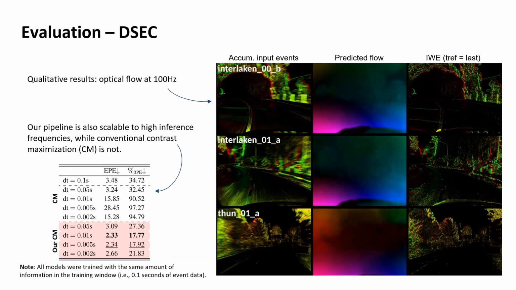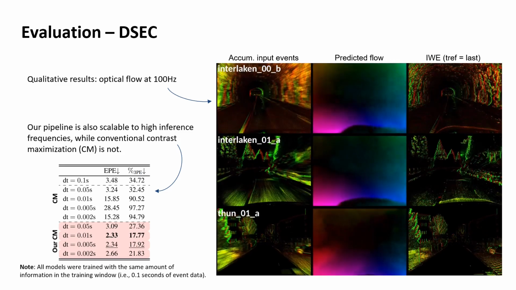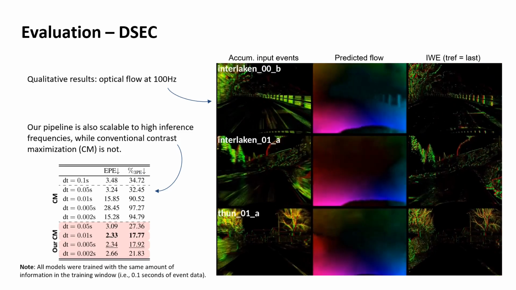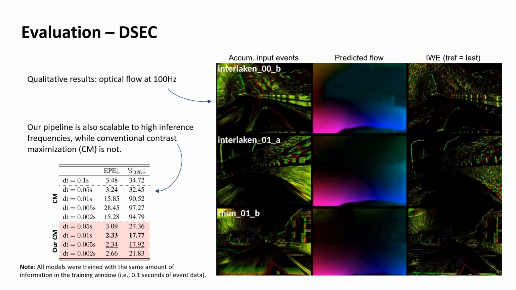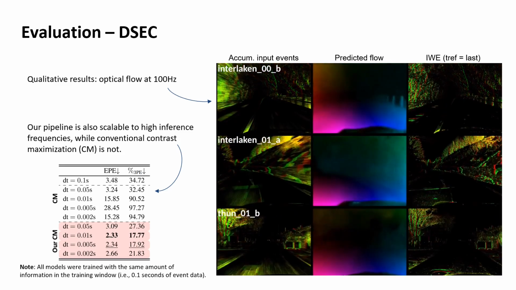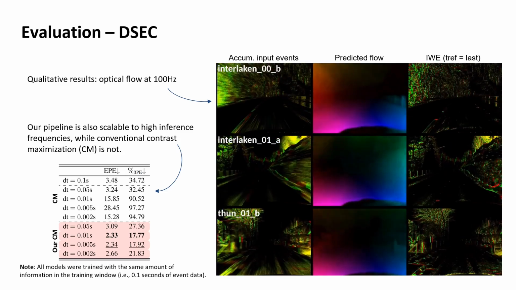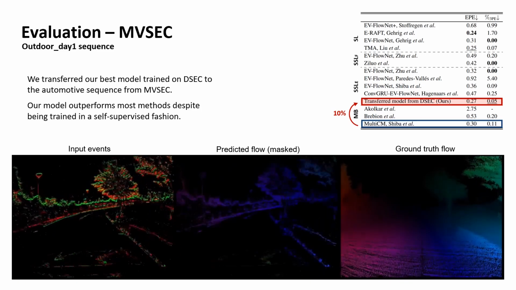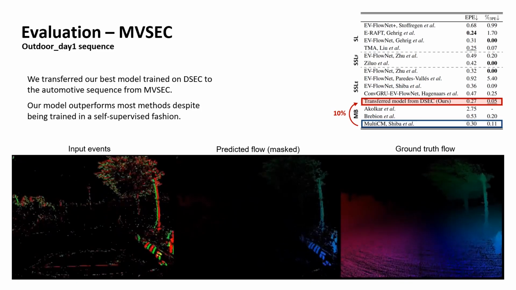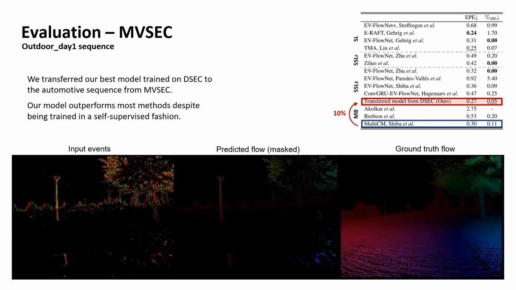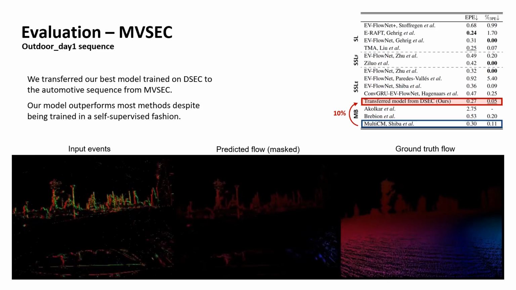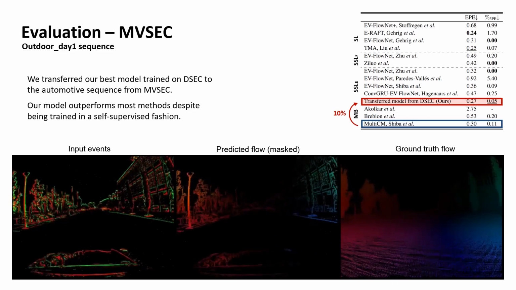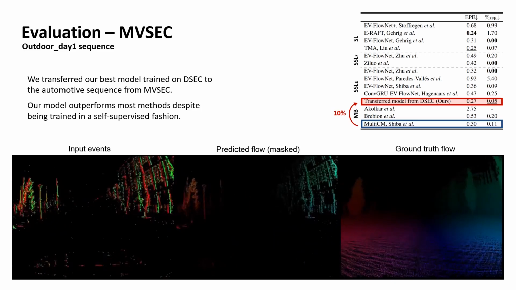Apart from these results, we also studied the quality of the estimated optical flow at different input frequencies. As shown in this table, our pipeline is scalable to high inference frequencies with only a minor drop in performance when reaching 500 Hz. We also evaluated the performance of our approach on the automotive sequence from MVSEC. To do that, we transferred our best model trained on DSEC to this dataset. Results show that our model outperforms most methods on this sequence despite being trained in a self-supervised fashion.